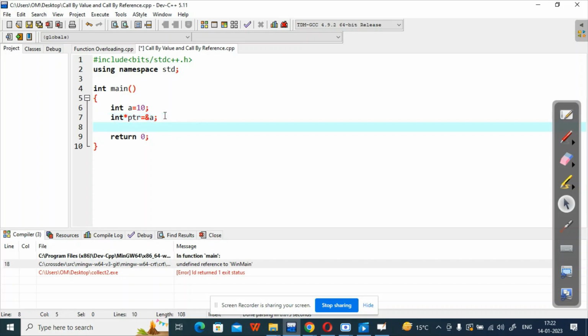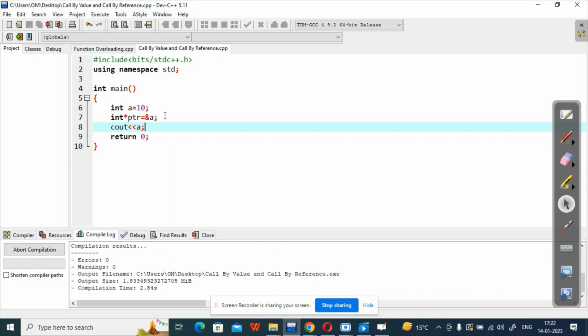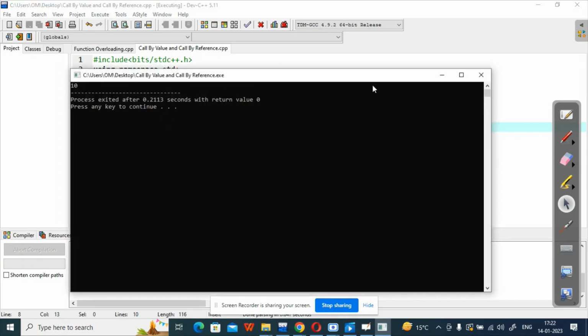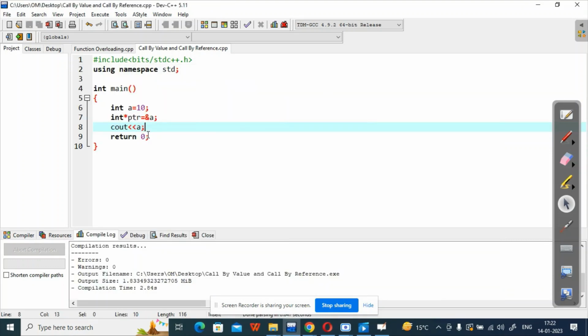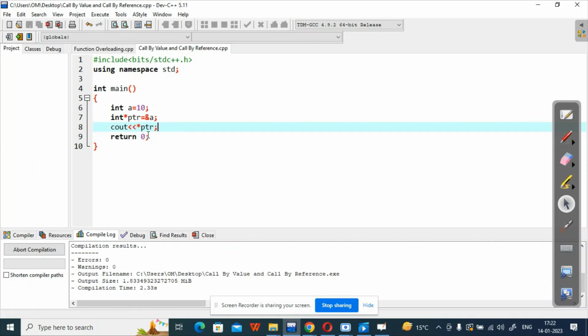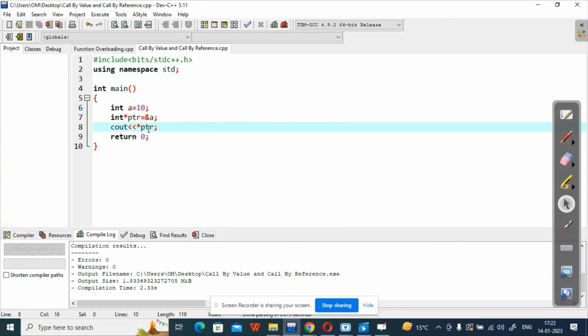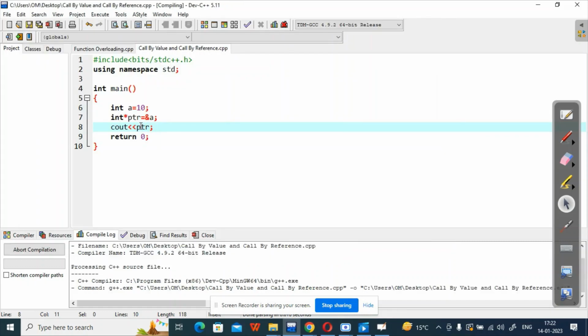If I do cout a, this will print the value of a, because I am printing the value of a using a only. It gives me 10. But if I want to print with the help of the pointer, I will do cout *ptr. Let us see what will happen. It is giving us 10. Let us simply print cout ptr. It will give an address. Let us see.